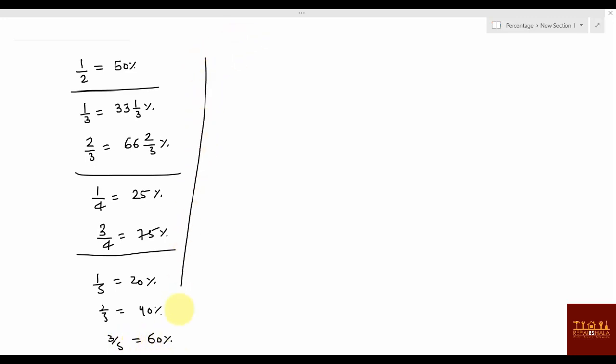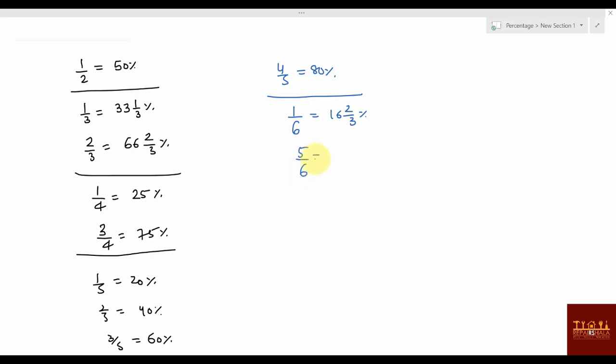Now 3 by 5 is over. Now we'll be starting with 4 by 5. 4 by 5 is 80 percentage. 5 by 5 is again 100 percentage. Now when you are starting 1 by 6, two important things are there. 1 by 6 value is 16 2 by 3 percentage, and then 2 by 6 means 1 by 3 already done. 4 by 6 is 2 by 3 already done. 5 by 6, what you can say? 5 by 6 means 16 2 by 3 percentage into 5. Can you say this will be 80 and 10 by 3 percentage.